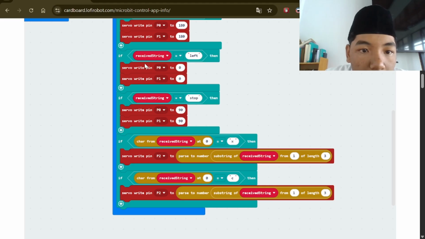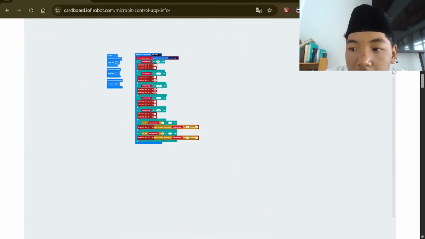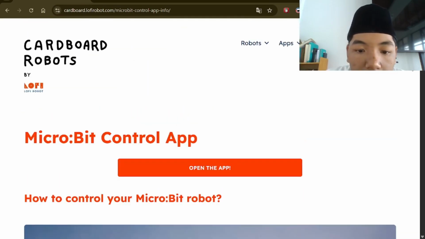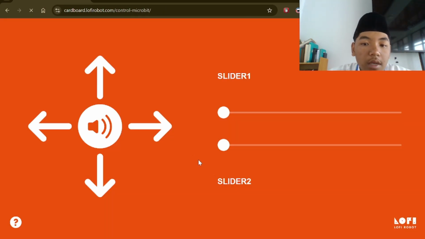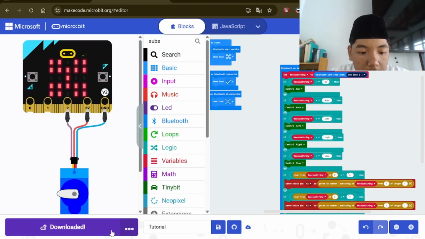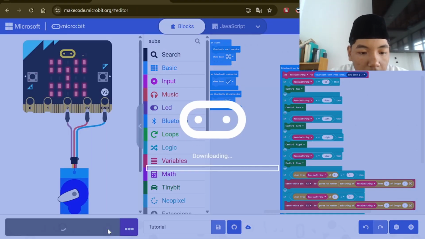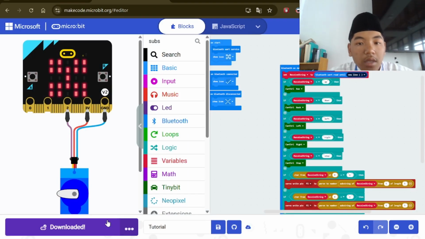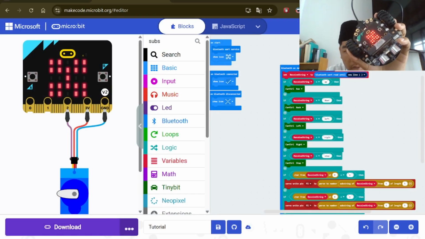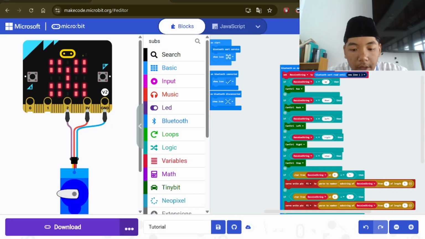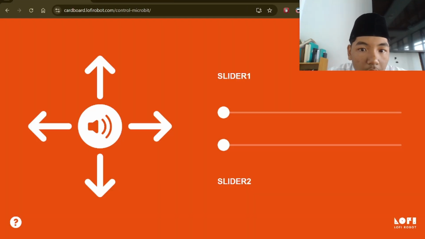And then in here there is a text, and work like this. Open the app and you can click until like this. Okay, it's done. We download again. Okay, done like this. Go to Fluffy Robot like this.